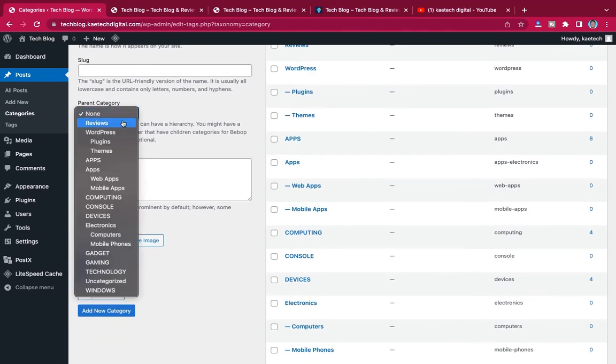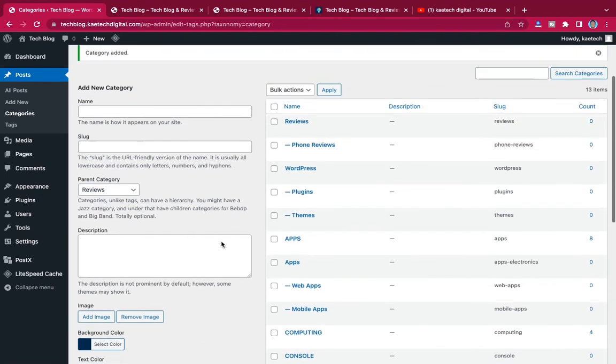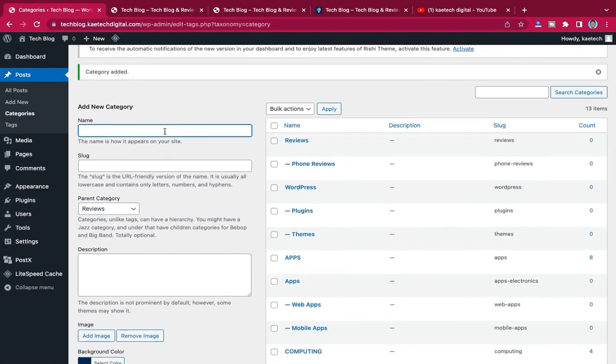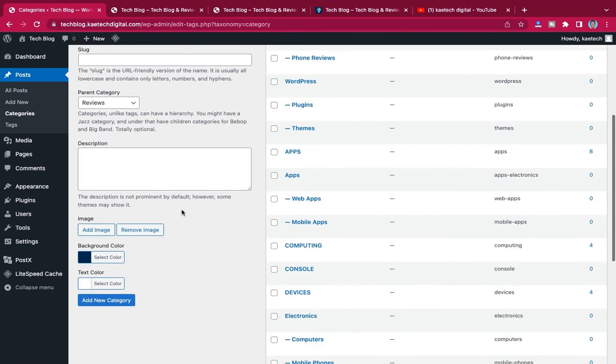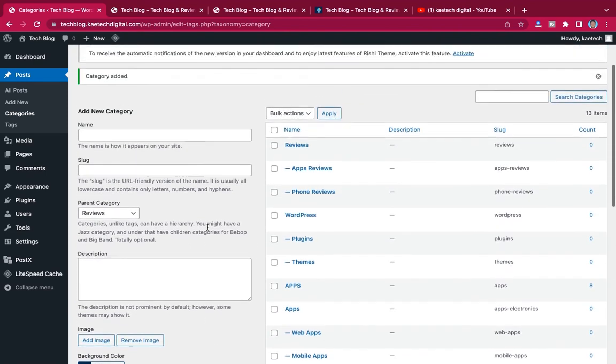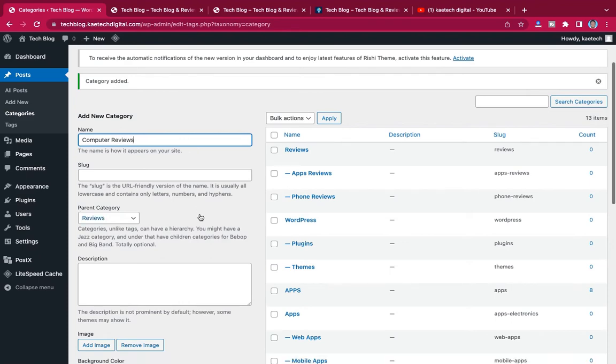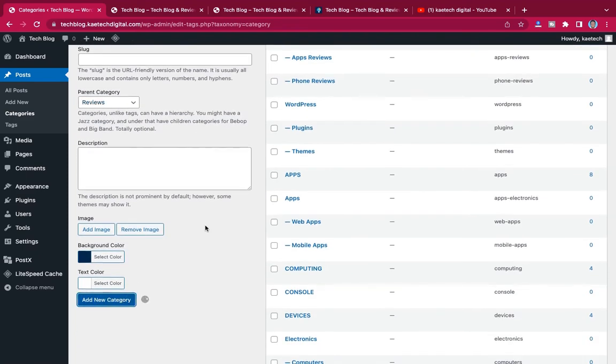Then I also come here and say apps reviews, and I put it under reviews, and then let's say computer reviews, and I'll put it under it. So this is how you can create your own category.